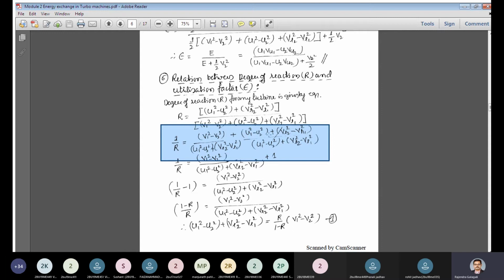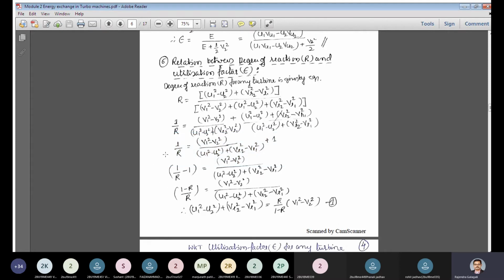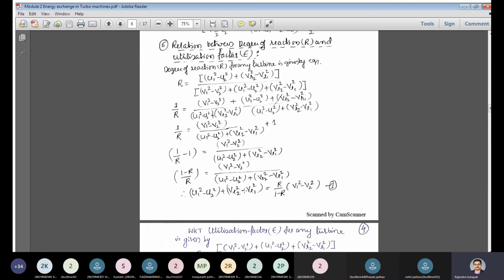Now this gets cancelled on the right hand side. This becomes 1. So then you can write it like this, and 1 can be transferred to the left hand side. So you can write this as 1 by r minus 1 equals V1 square minus V2 square divided by U1 square minus U2 square plus VR2 square minus VR1 square. Now simplify the left hand side. 1 by r minus 1 is 1 minus r divided by r, with the right hand side as it is.